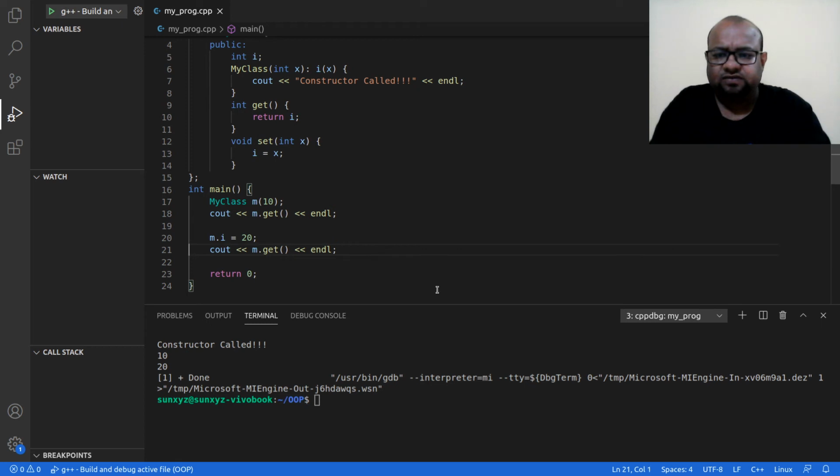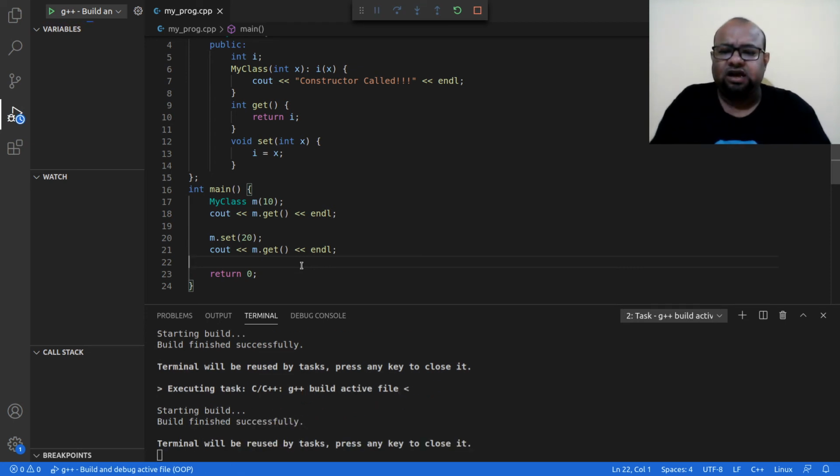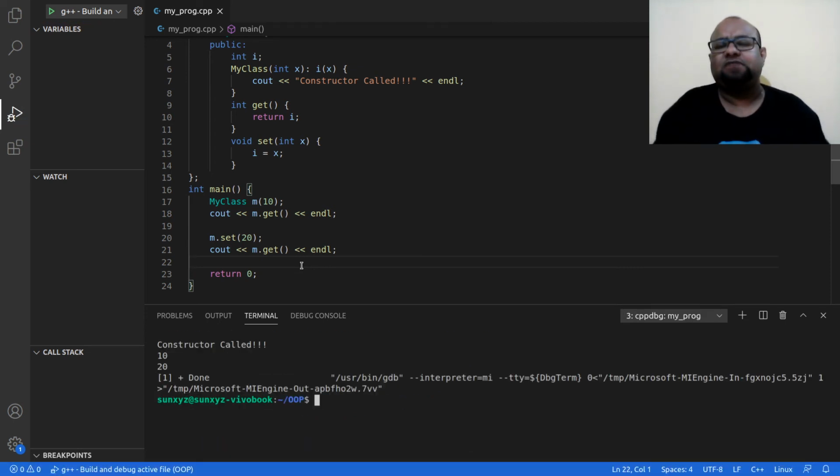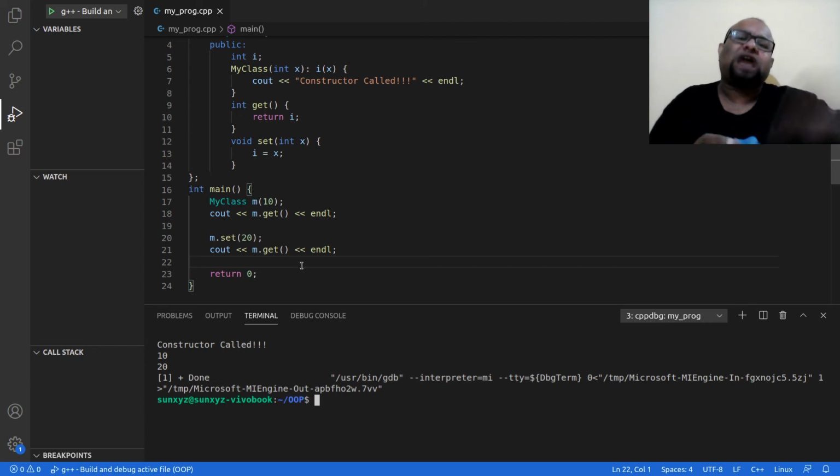Now instead of setting m dot I equal to 20, I am going to write m dot set 20, and that is how I am calling this method that is going to update the value of I. Now let me compile and run again, and again I am going to have the same thing, because instead of reading or updating m dot I directly, I am just using this get and set method.